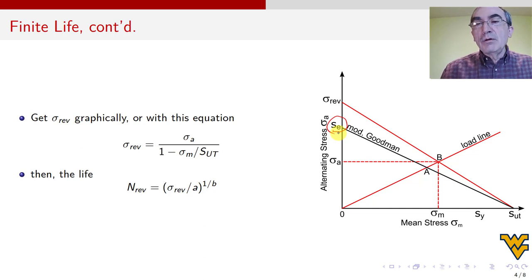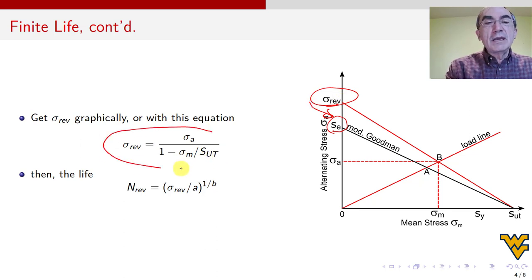Inside the equation there is Se, but I don't want Se because I don't want the black line, I want the red line. So you substitute sigma Rev for Se in the equation. Once you do that substitution, since you know everything else, you know sigma a, you know sigma m, you know Sut, you get sigma Rev out, and it's this equation over here.